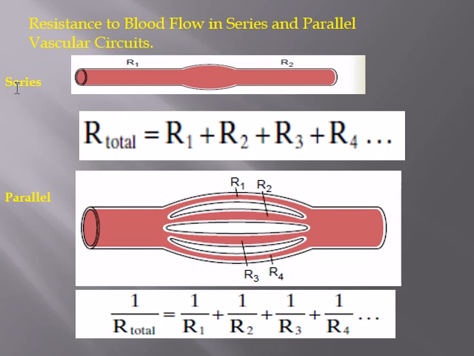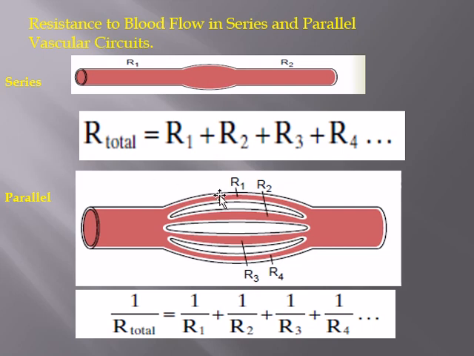Now this is a similar thing that you have done in electronics and physics: resistance in series is simply an addition, R1 plus R2 plus R3 plus R4 plus Rn. That will give you the total resistance.